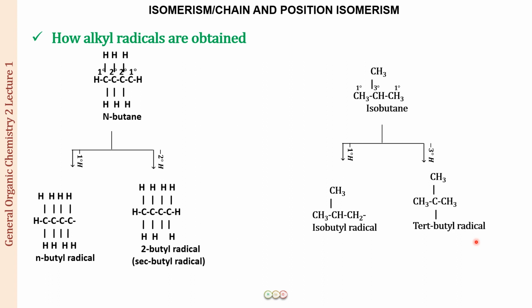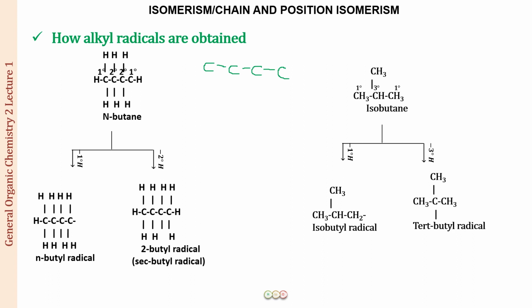Now one thing which is very important for you to remember is that for isobutane, if you remove any of these nine hydrogens, the radical you will get is an isobutyl radical, because in either case the iso group remains intact. But for any other alkane, for example pentane, I will draw the iso structure.